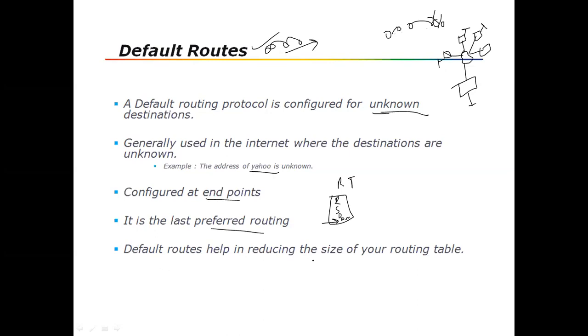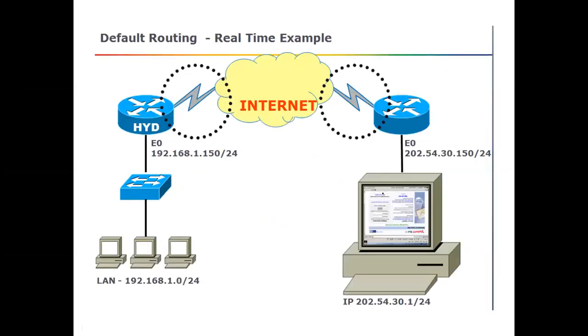The default route also helps in reducing the size of the routing table. The advantage is that instead of your 100 routes, you can have just one route, the default route. That's it. It will reduce your routing table. So the example is something like this.